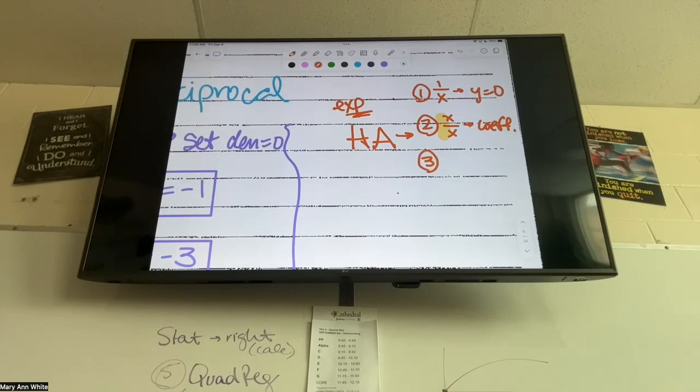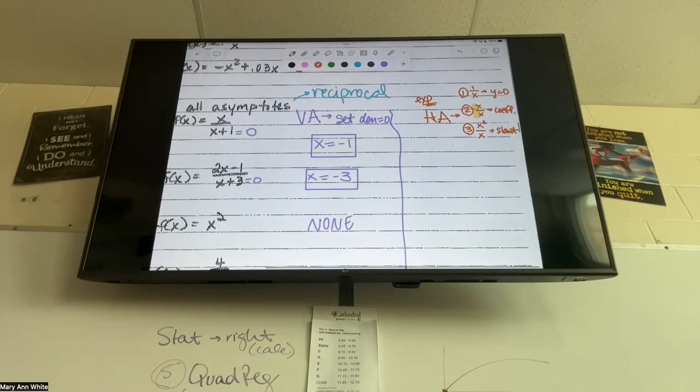And the third one we'll deal with more later. It's if my exponent on top is bigger than the one on bottom. We call that a slant asymptote. For today, just identify it as slant. In the future, we'll figure out what that slant asymptote is. Okay, so your answers are 0, a fraction of the coefficients, or slant. Or as always, none. What is letter A going to be?